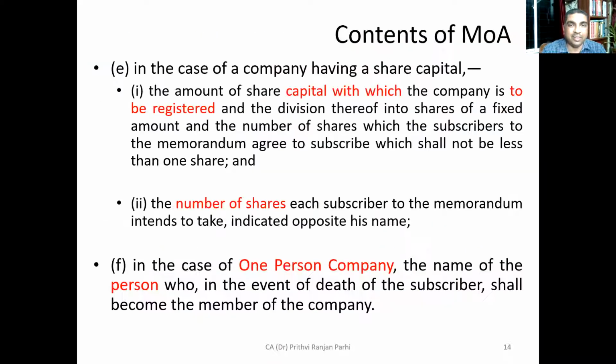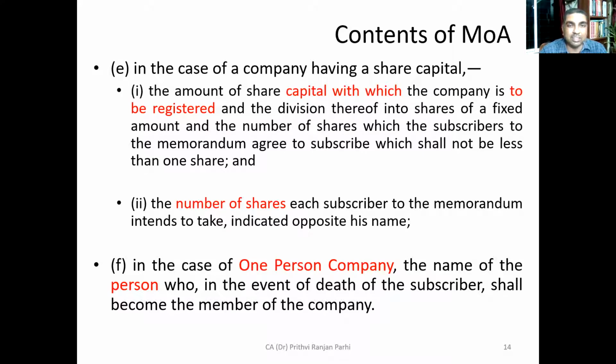Yes or no? Are you getting it? Okay. Now, you see, the subscriber to the memorandum should at least subscribe for 1 share. You cannot subscribe for less than 1. You cannot subscribe, let's say, 0.5 share or 0.75 number of shares. No, that's not possible.